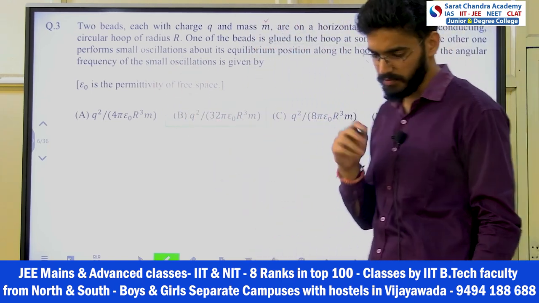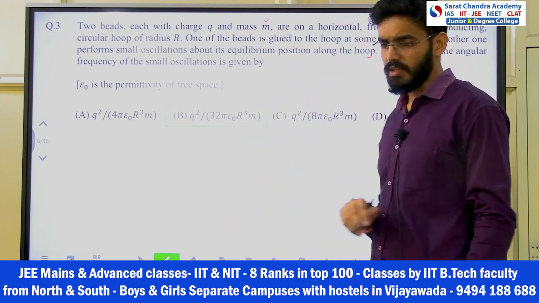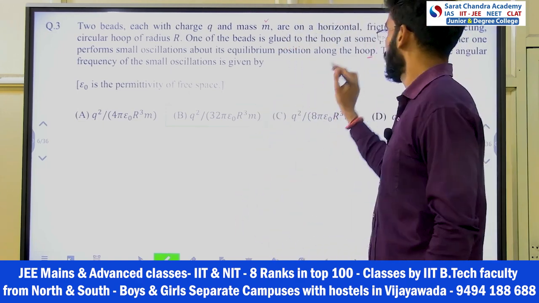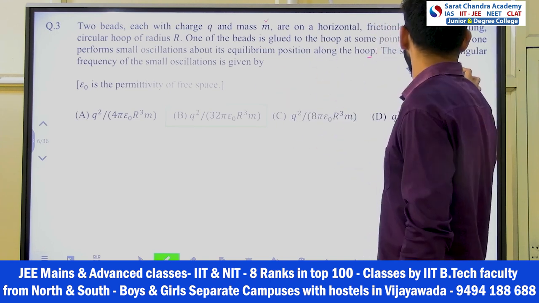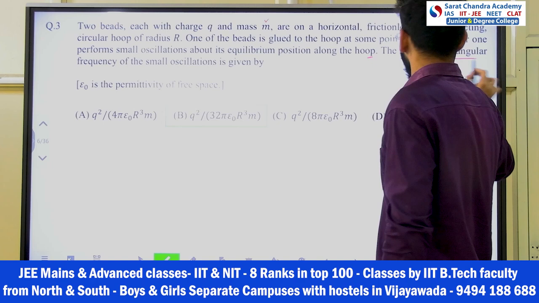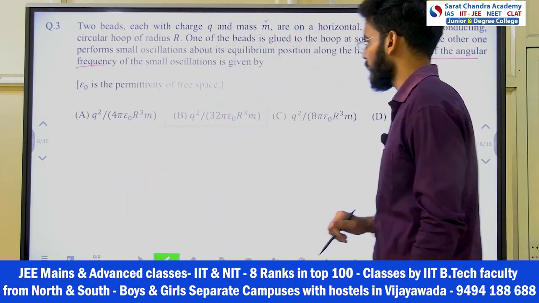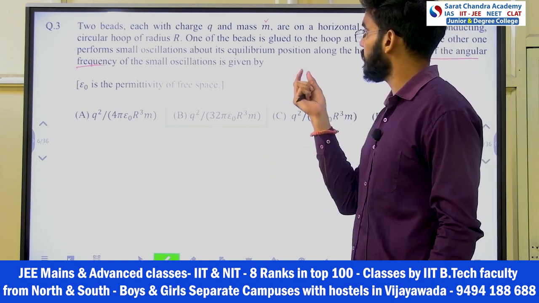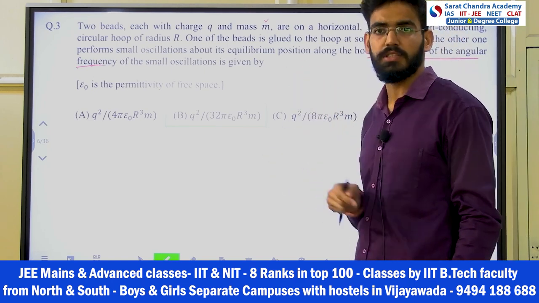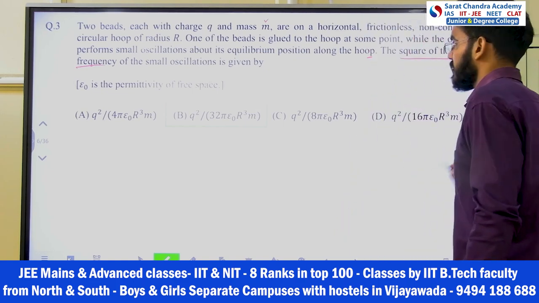So along the hoop, he is performing oscillation about the center, taking the center as the mean point, right? And for that oscillation we have to find the square of the angular frequency, omega square. Okay, what is the approach? This is a mix of a little bit of electrostatics and oscillation. Okay, let's see this question.